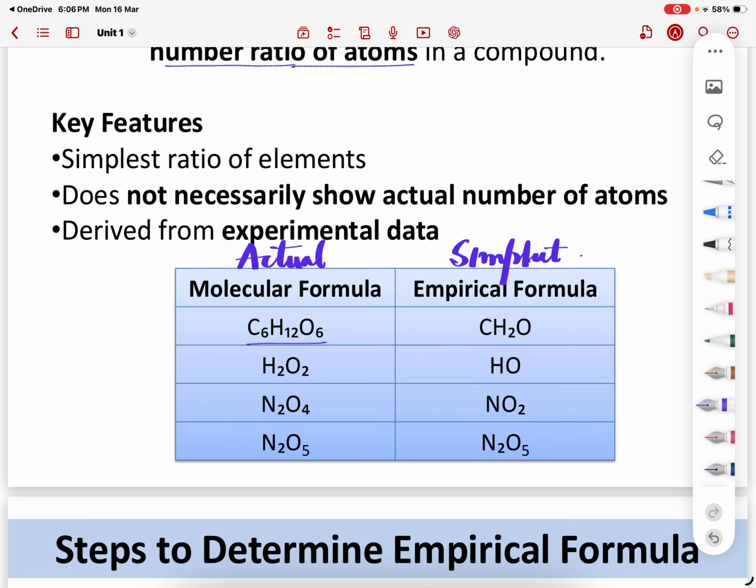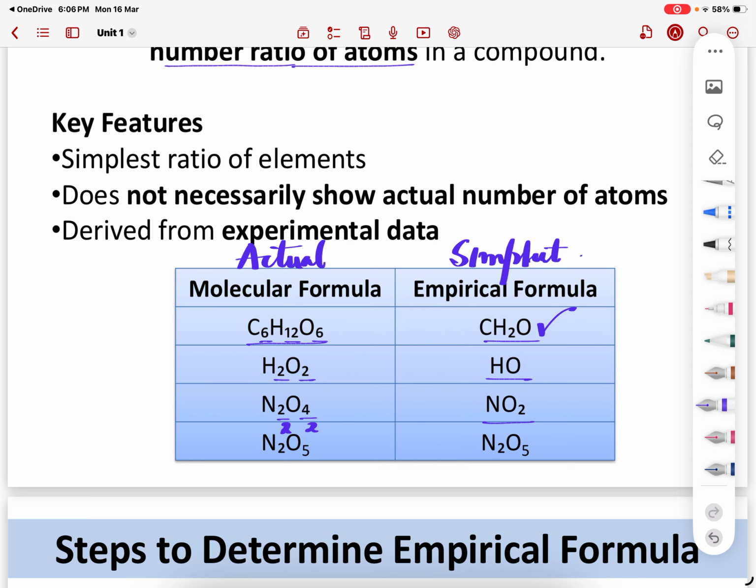So all these numbers, the 6, 12 and 6, they are divisible. You can simplify them. When you can simplify them, that becomes the empirical formula. H2 and O2, again you can simplify it as HO. 2 and 4, you can simplify it, because they are all divisible by one common number, so it's NO2.